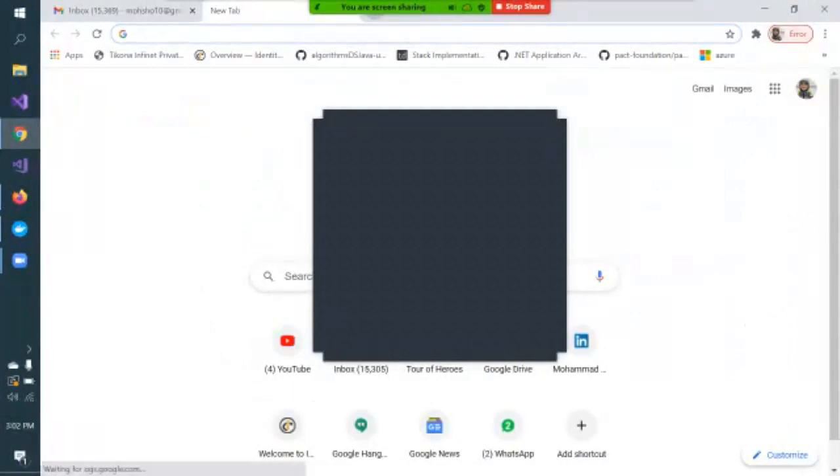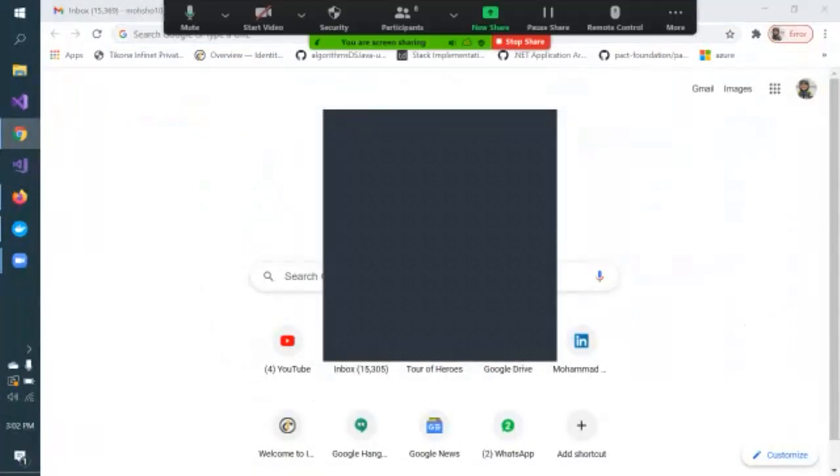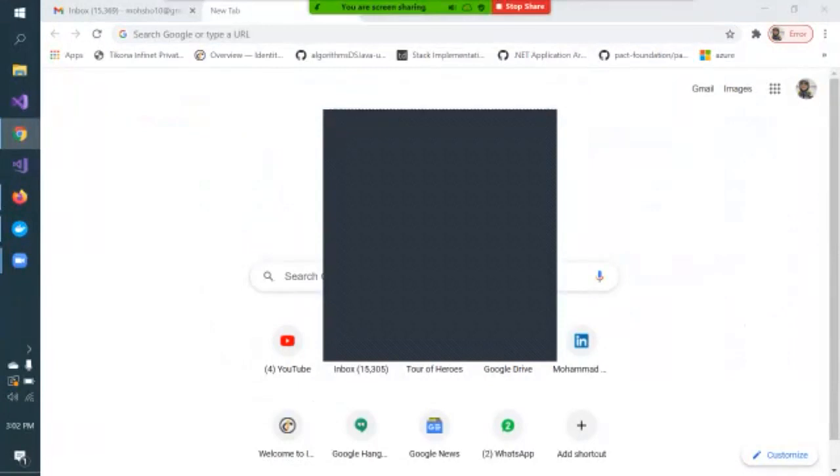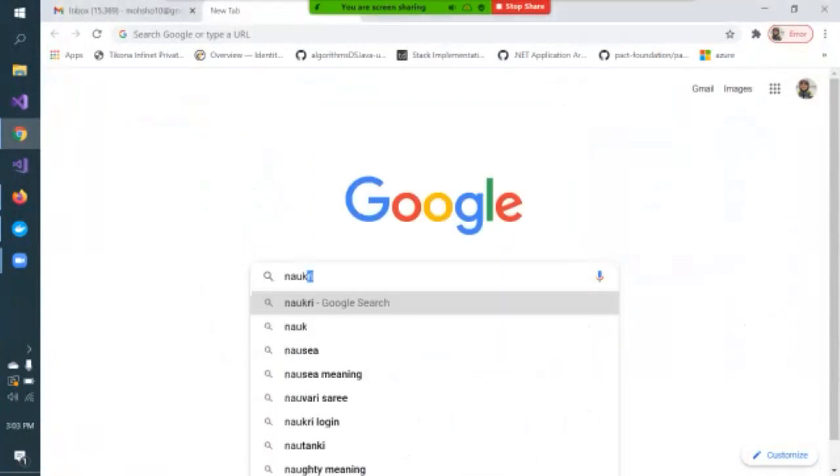So let's get started. As the title of the topic says, this is a live search demo on the job portals and LinkedIn. The objective of this session is that I will directly open job portals like Naukri, Monster, and LinkedIn, and demo how to effectively search for a job using these job portals. First, let's search for Naukri.